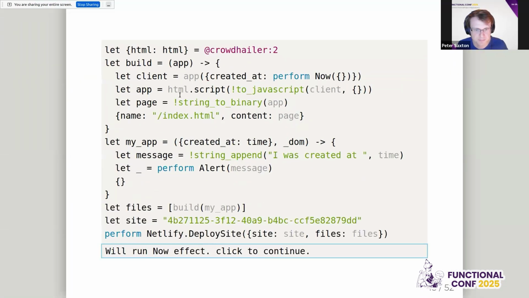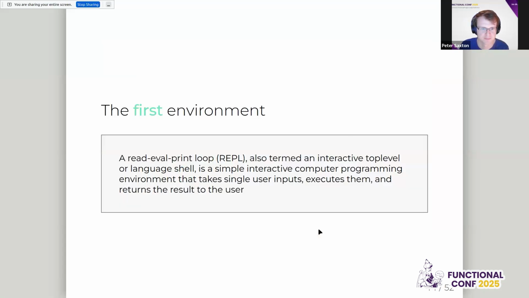Okay. And so what we've done here is we're making use of the web environment that we live in. We can take the same program, which is my app here. We can build it with the same build function. But instead of downloading it, we could use another effect, which I've built into this web runtime, which would be deploy the site to Netlify. Now, I've not actually kept the Netlify URL, so you'll have to believe me that this will run, but I'm not actually going to go to that page and see it. So yeah, let's crack on.